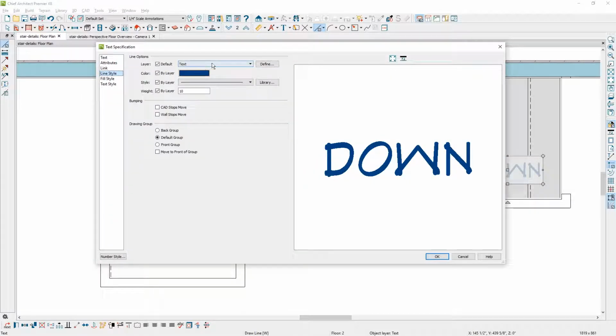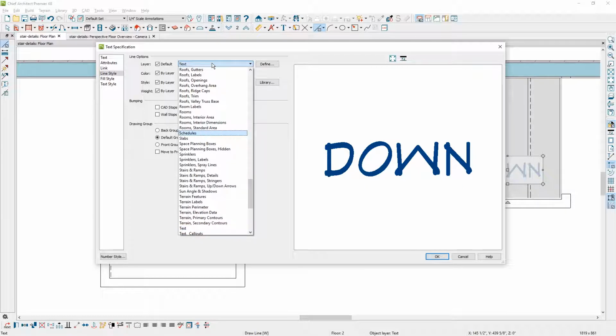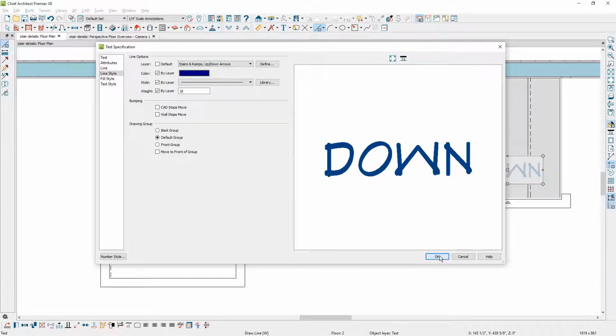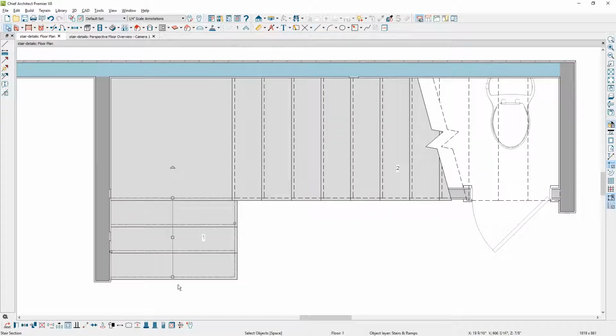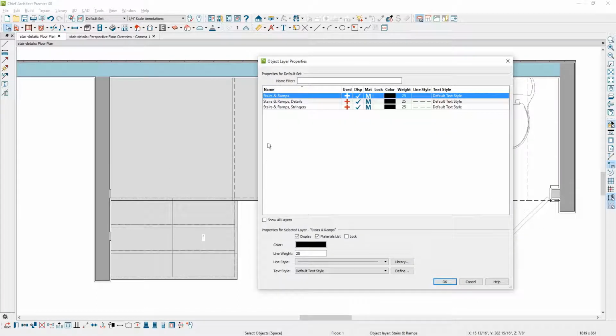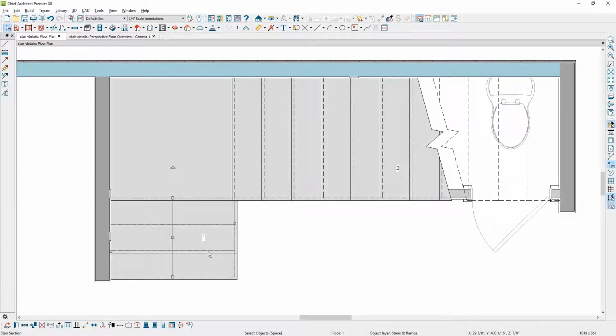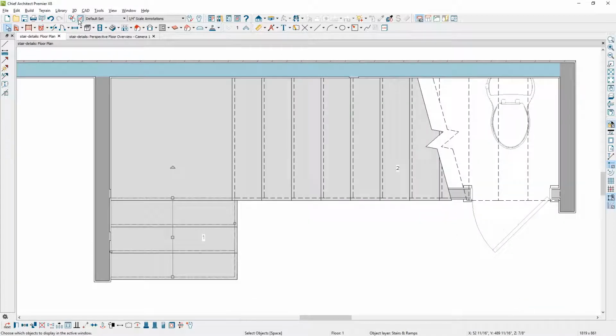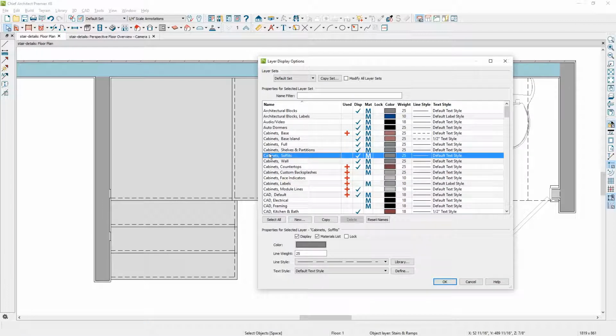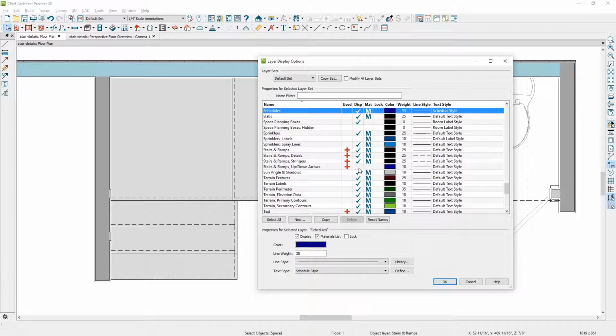Find that underneath the line style. Again, I would just find the stairs, arrows, and text. And that way when I have that layer on and off, I can turn that on. Now notice when we select the stairs and go into the object layer properties, the stairs, arrow, and text indicator is no longer available. That's because in the stair panel itself, we have excluded that information, so it's no longer available. But you can access that layer through the layer settings. Simply come down, find that layer for stair arrows, turn it on.